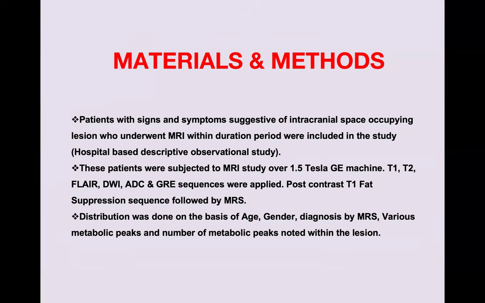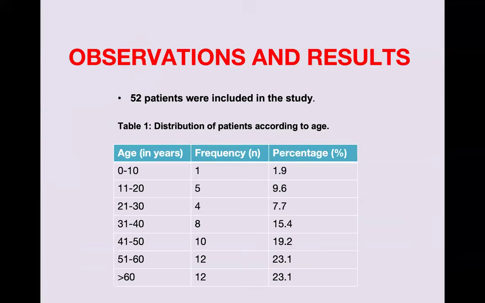So distribution was done on the basis of age, gender, diagnosis by MRS, various metabolic peaks and number of metabolic peaks noted within the lesion. For the observation and results, 52 patients were included in the study, ranging from 0 to more than 60 years of age.